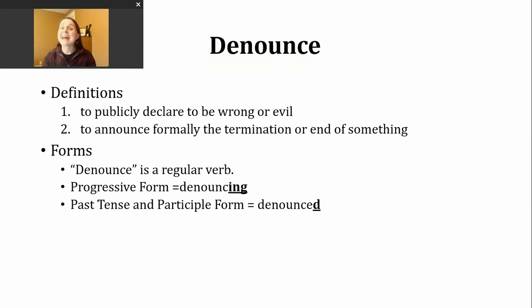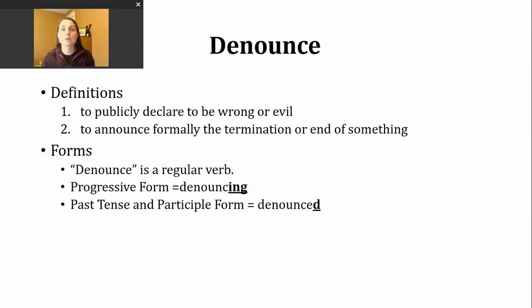You should know that denounce is a regular verb. To make the progressive tense, we're going to drop the E from the base verb and then add ing to form denouncing. To make the past tense and participle forms of this verb, you just need to add the letter D, since this verb already ends in an E.